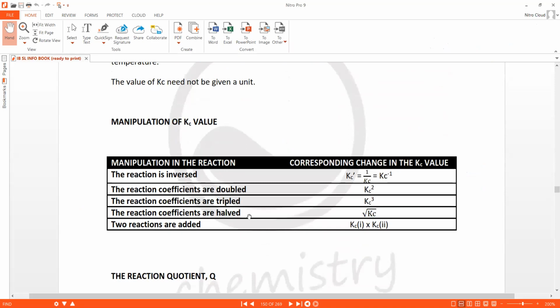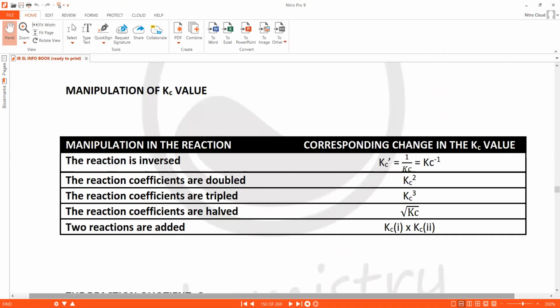So that's the manipulation. When the reaction is inversed, the Kc becomes reciprocated. So Kc dash is equal to 1 upon Kc. When coefficients are doubled, Kc squared; tripled, Kc cubed; halved, root of Kc. And when two reactions are added, the Kc value of the first reaction is multiplied with the Kc value of the second reaction. That will be the Kc of the net reaction, the Kc of the overall reaction.